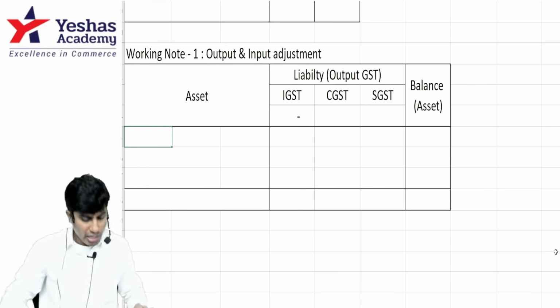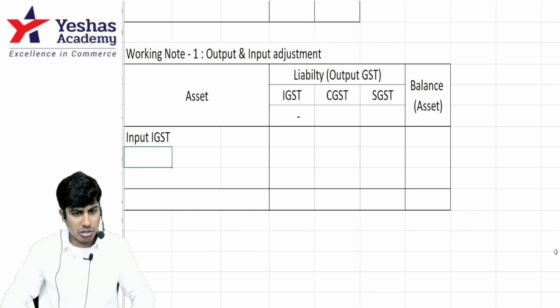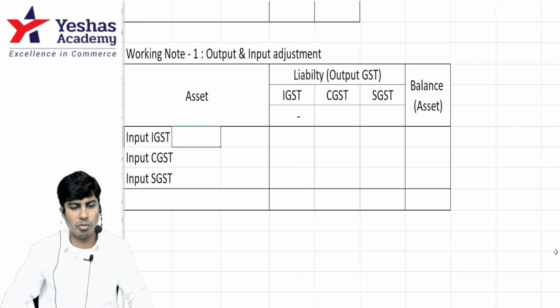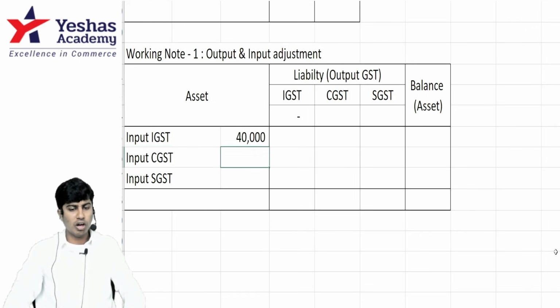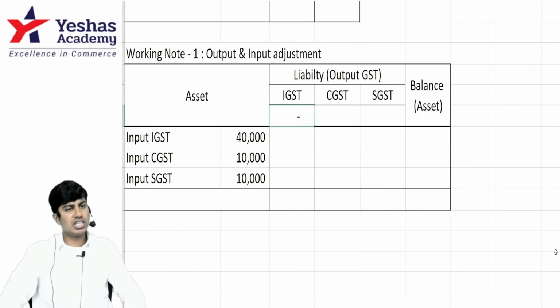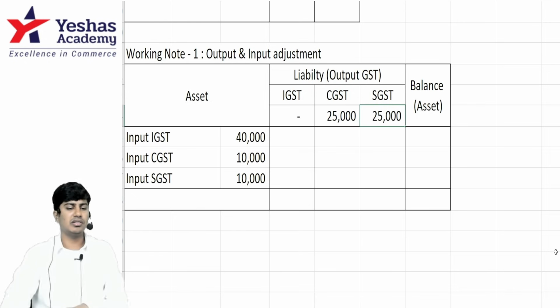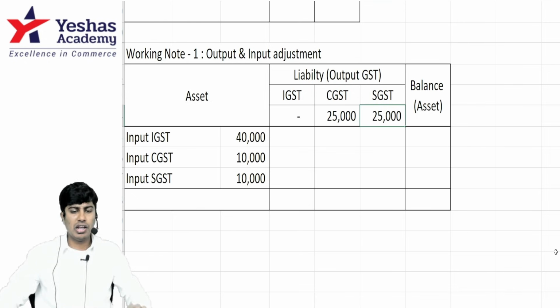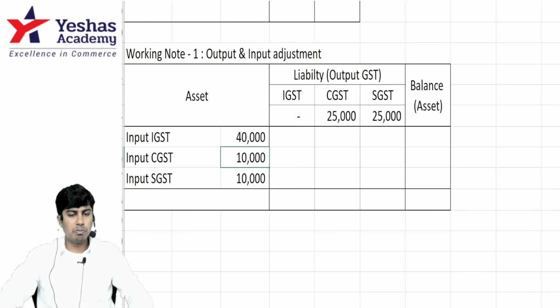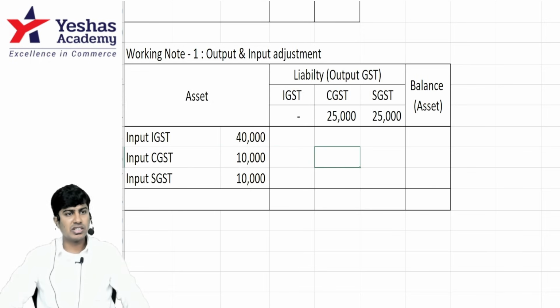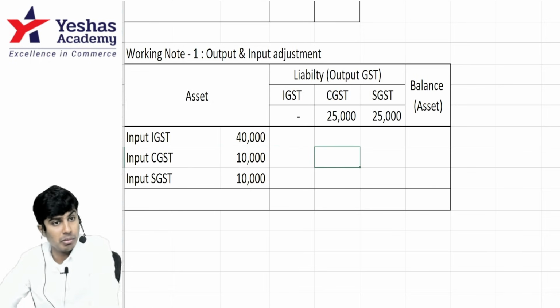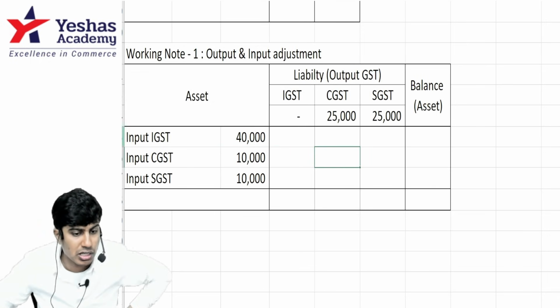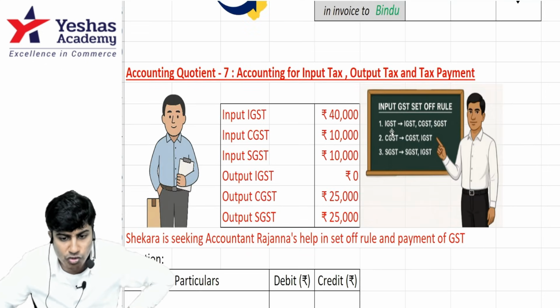Okay, help me. Input IGST, CGST, SGST. How much is available? 40, 10, 10. Correct or not? How much is output IGST? 0. Output CGST? 25. Output SGST? 25. Correct? What will I use first to pay what? Input CGST 10,000 is there, no? First I'll use it to pay CGST. But before that, I'll use IGST. See here. What will be used first?